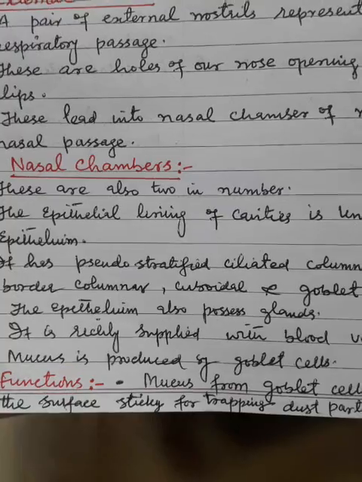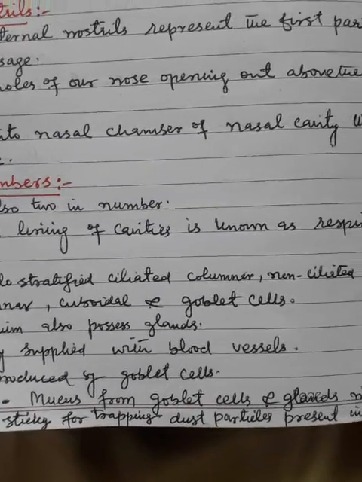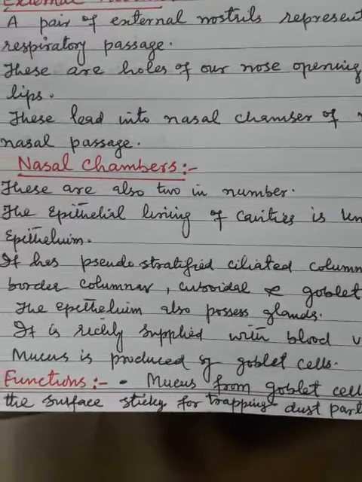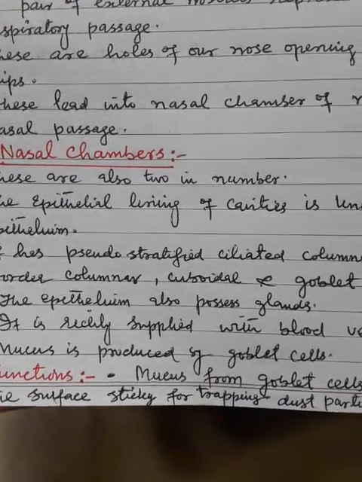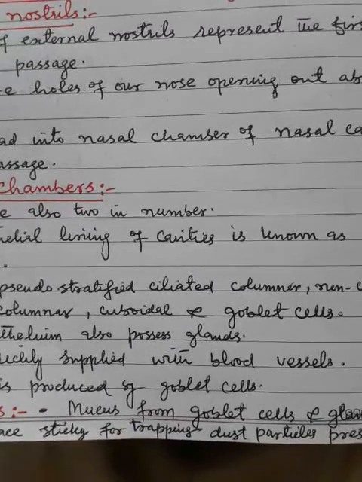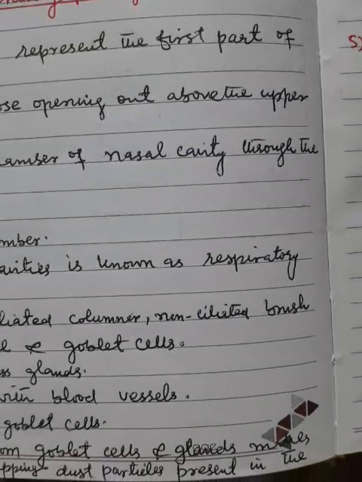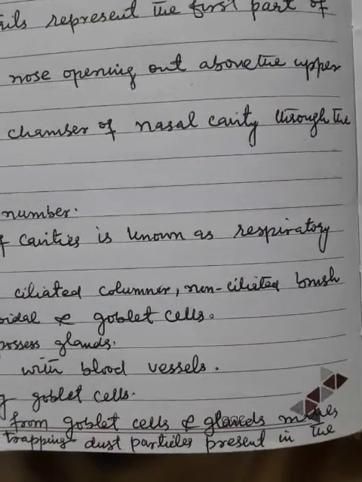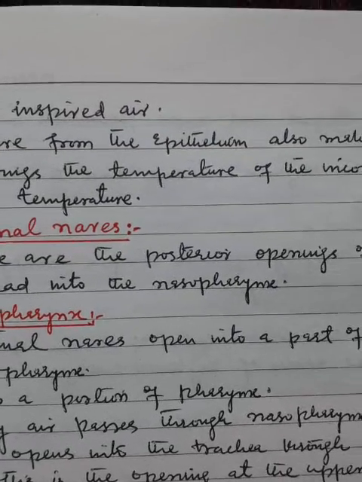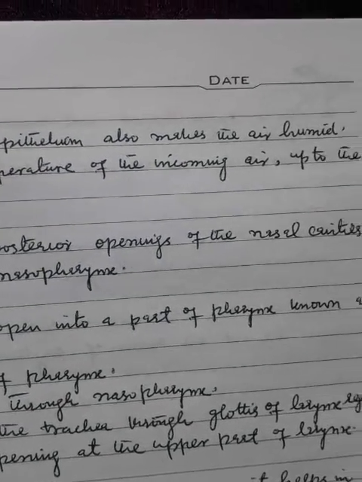Now the functions of mucus. Mucus from goblet cells and glands makes the surface sticky for trapping dust particles present in the inspired air. Moisture from the epithelium also makes the air humid.